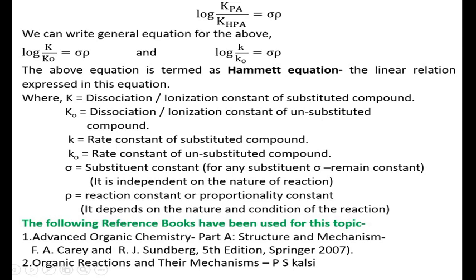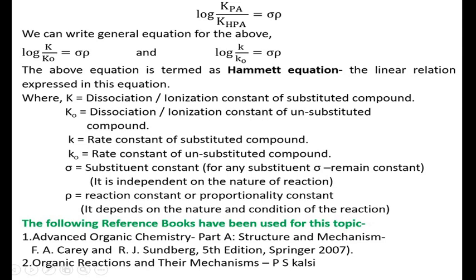Now remember, students, you have to remember this equation: log of K upon K0 is equal to sigma rho. From this lecture, you have to keep this equation in your mind specifically. The Hammett equation is a linear relationship.